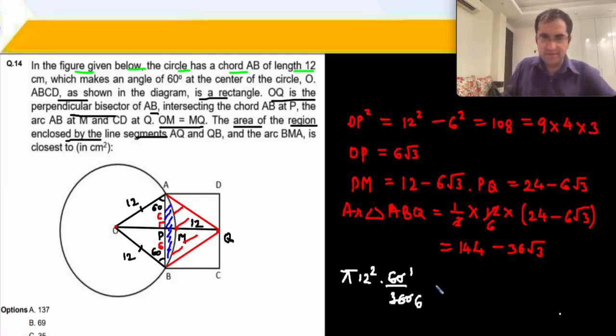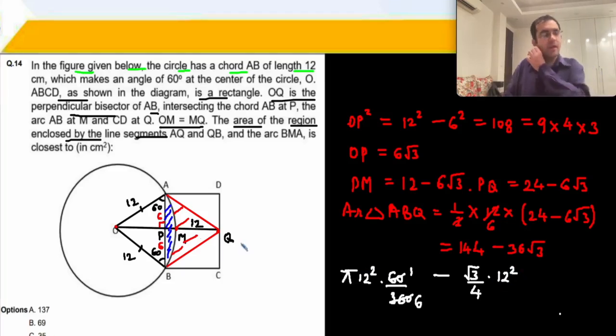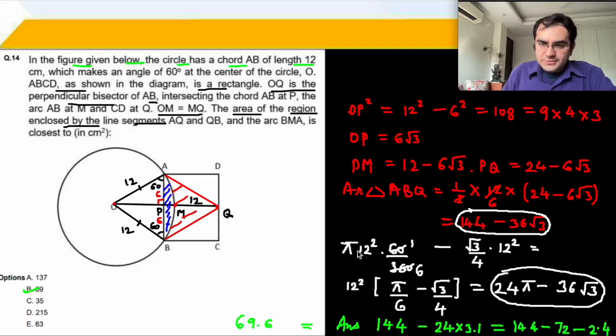Sector minus our equilateral triangle, √3/4 into 12 square. Remove the equilateral triangle from it, you'll get the blue part that we are looking for. Okay, from this, 12 square. Last part of my calculation, I have taken 12 square common over here, so pi/6 came, minus √3/4. Okay, this is the sector area.